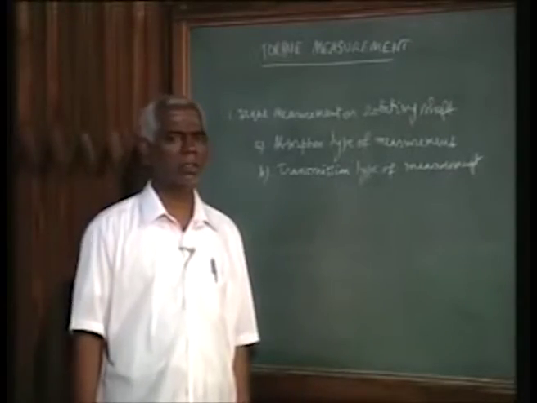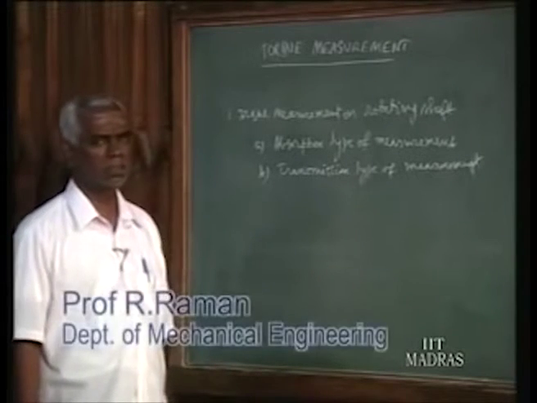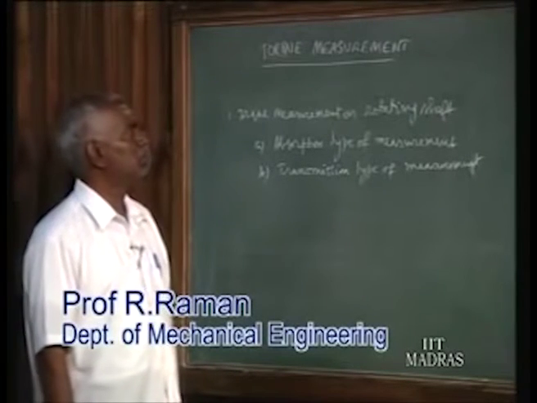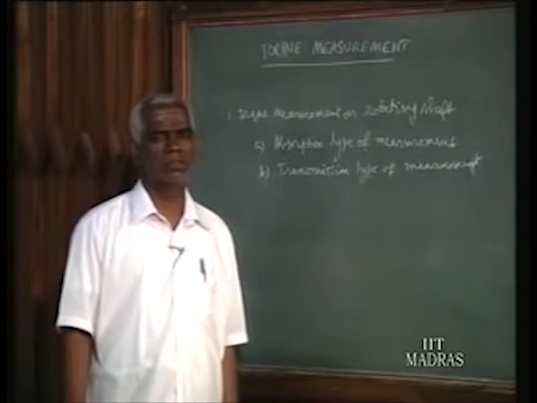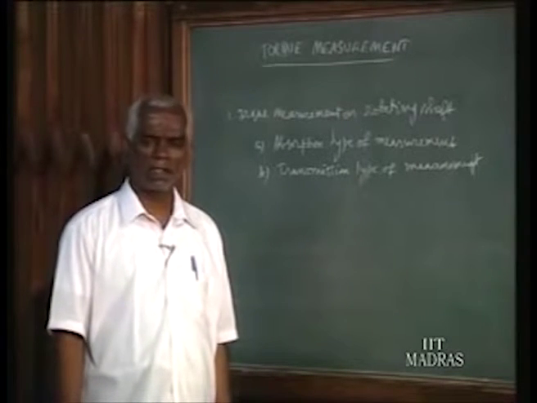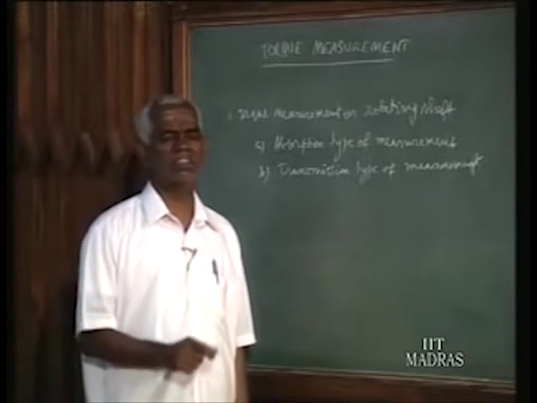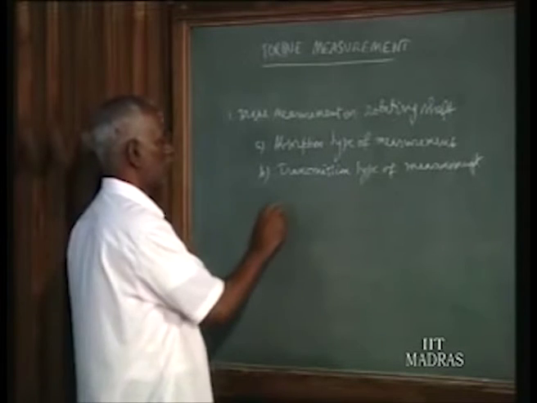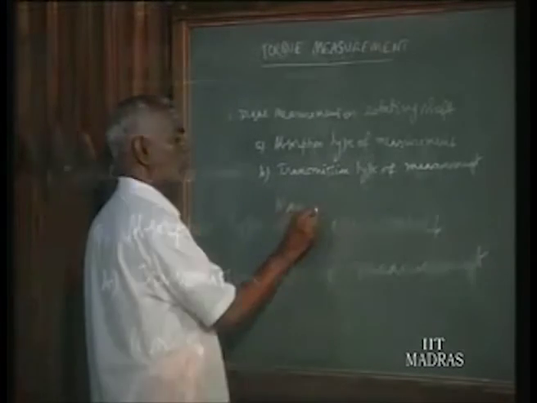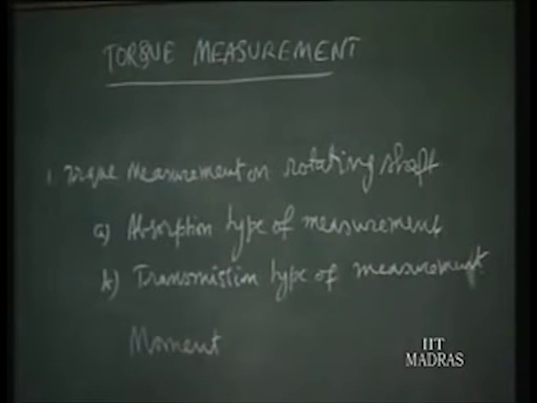Having seen the measurement of force, next measurement naturally is a torque. How is torque obtained? It is force acting over a distance from an axis, that is a torque. Also moment has a similar dimension, that is force times distance. So what is the difference between moment and torque?